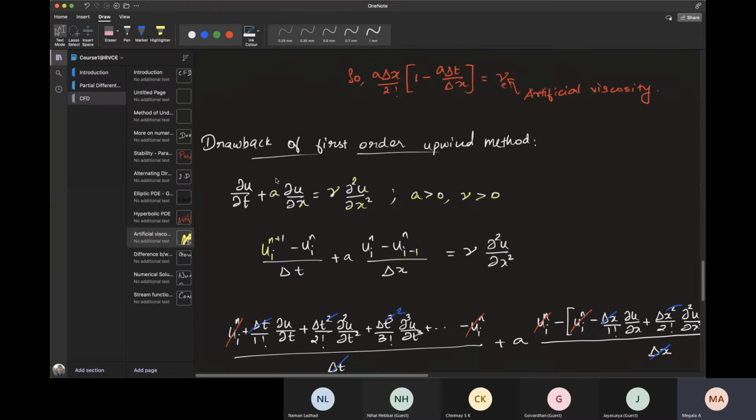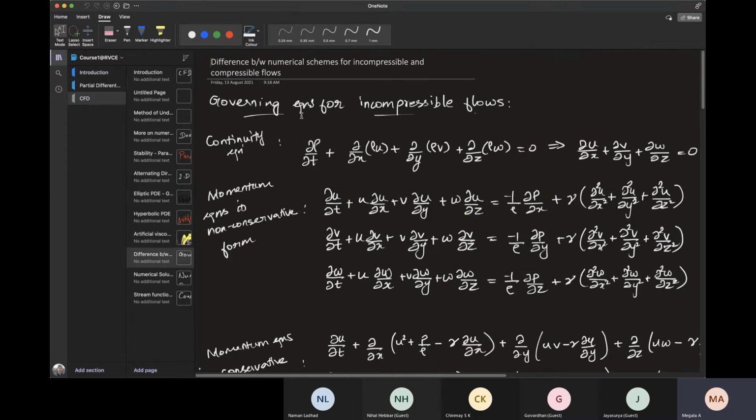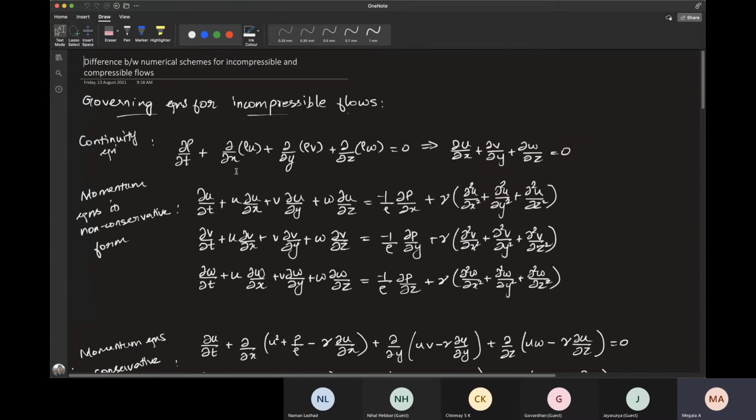I'll move on to the difference between numerical schemes for incompressible and compressible flows. First let's consider the governing equations for incompressible flows. This is the continuity equation, the general continuity equation actually. For incompressible flows, we don't consider any variation in density.